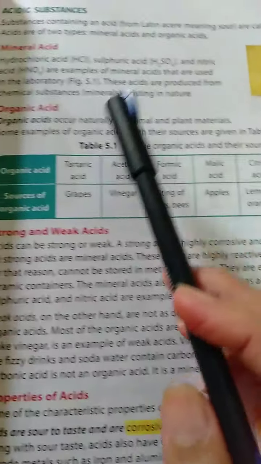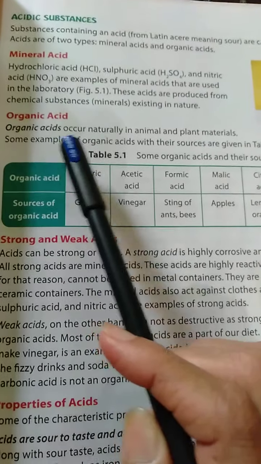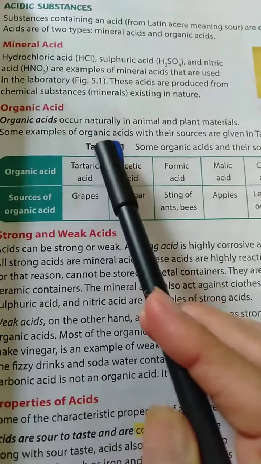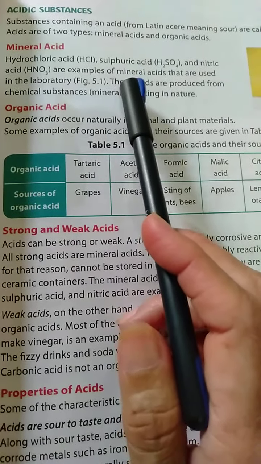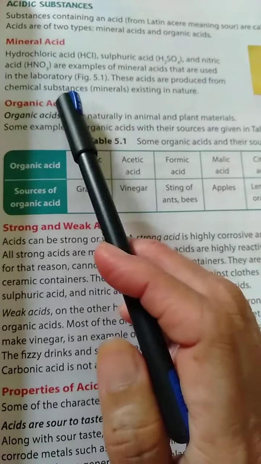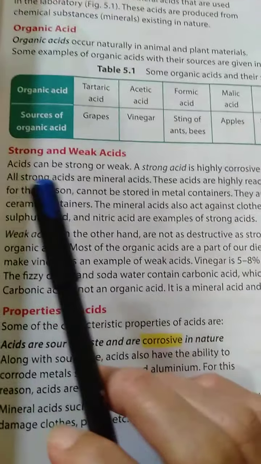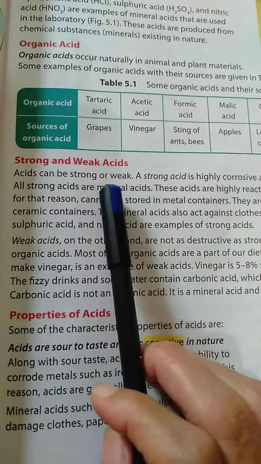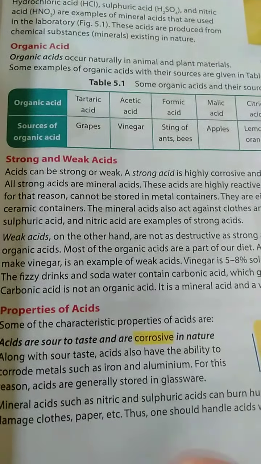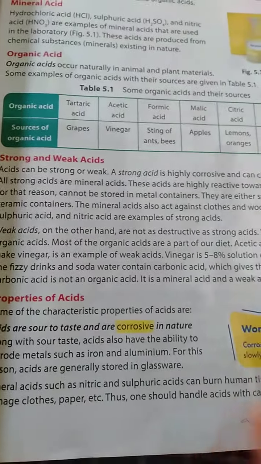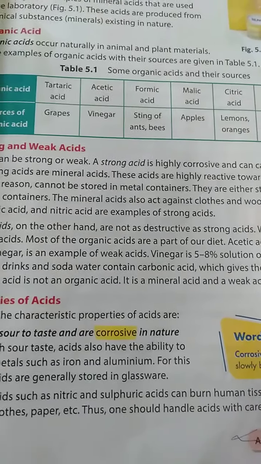Okay students, you got the difference between mineral acid and organic acid? Organic acids we get naturally from animal and plant material, but mineral acids we get from chemical substances. Now we'll discuss strong and weak acids. Which ones are the strong acids and which ones are the weak acids? Acids can be strong or weak. A strong acid is highly corrosive and can cause severe burns.